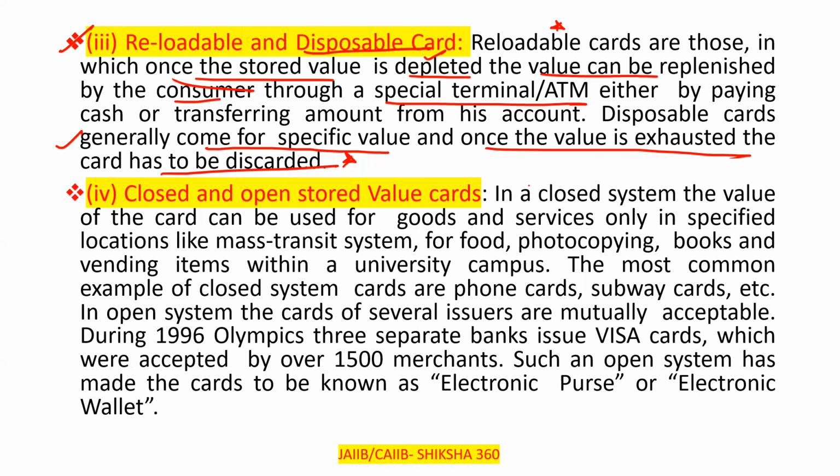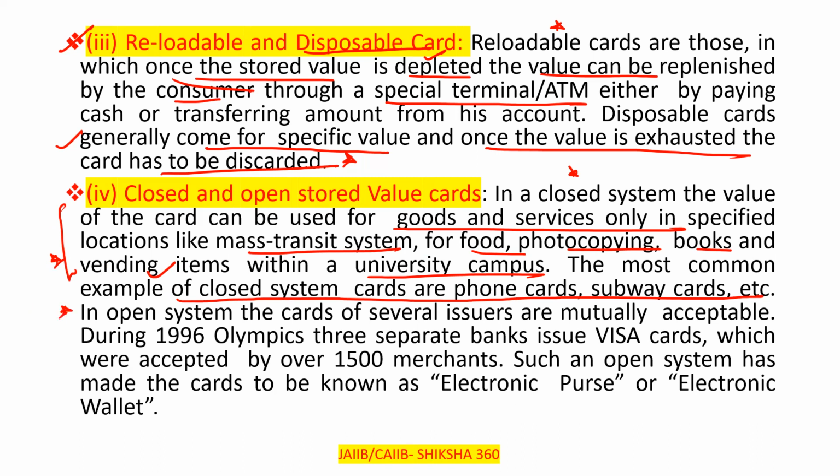So in a closed system, the value of the card can be used for goods and services only in the specified location. Like this card is only for that specific use, like a metro card. For Delhi Metro, it is only used for the Delhi Metro. In a closed system, the value can be used for goods and services only at specified locations, like a mass transit system, or for food, photocopying, books, and vending items within a university campus. That is for the specific university. The most common examples of closed system cards are phone cards, subway cards, etc.